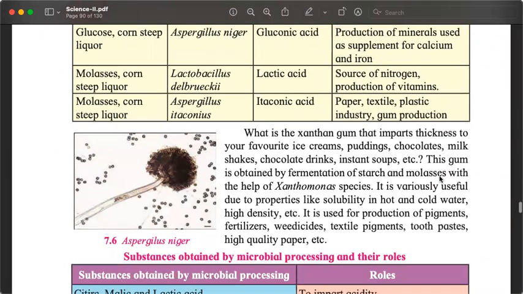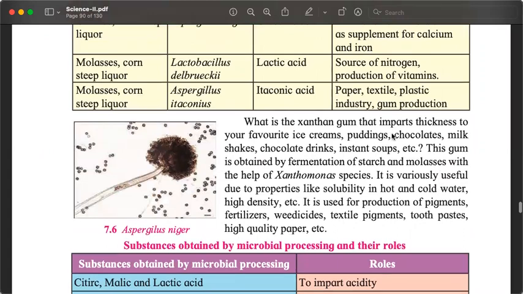And a very important thing, which is called xanthan gum. Xanthan gum. It is one of the gums. What is its purpose and why am I saying very important? Because there is a question, a web diagram related to this. It is used to impart thickness to ice cream, puddings, chocolates, milkshakes, chocolate drinks.